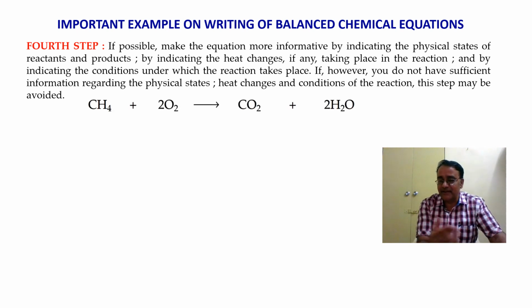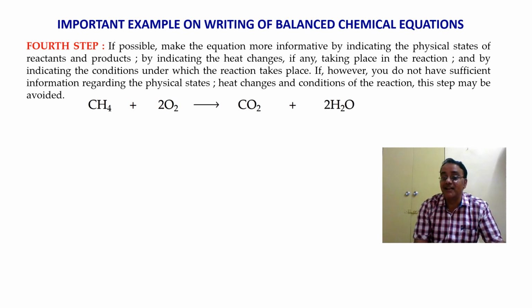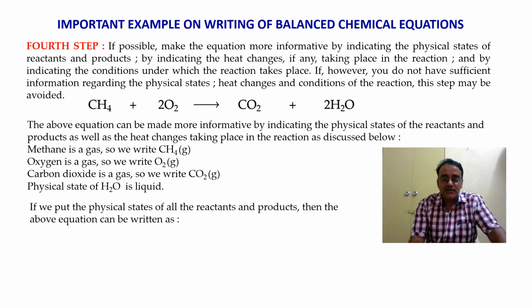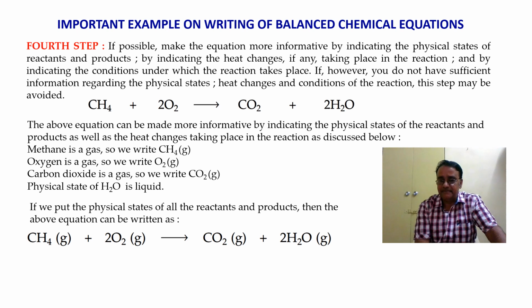So we are taking the same example. Now see here, methane is a gas, oxygen is also a gas, and carbon dioxide is also a gas. What about water? Water is a liquid. Okay, so we got this information, the physical states of the reactants as well as products. For gas we write (g) in brackets, and for liquid we write (l) in brackets. So after putting these physical states, our equation becomes this one. Okay, so now this is over.